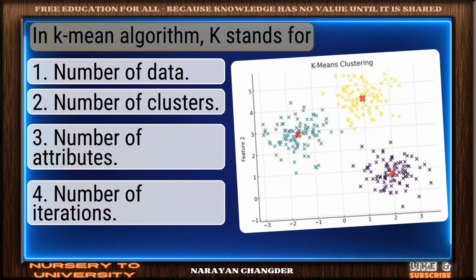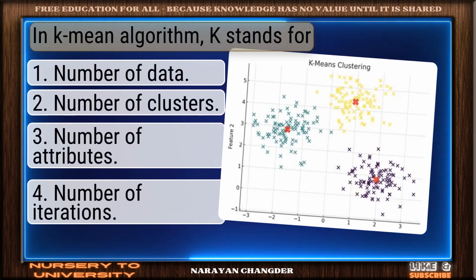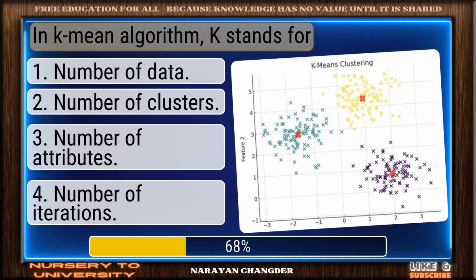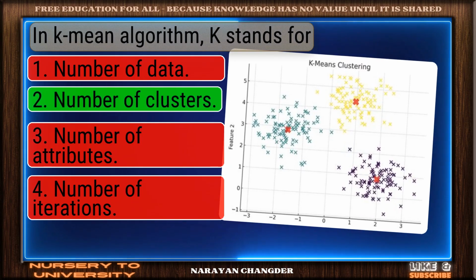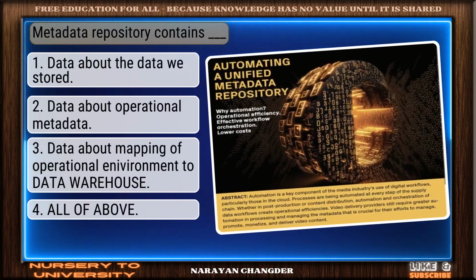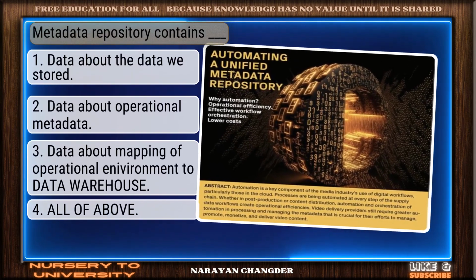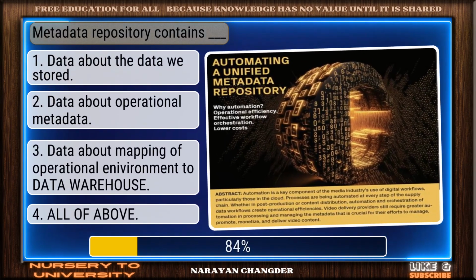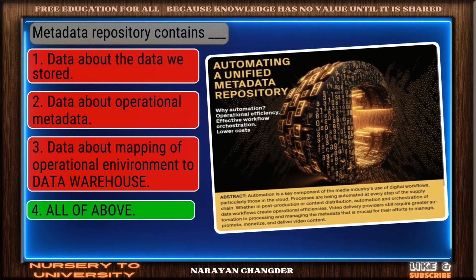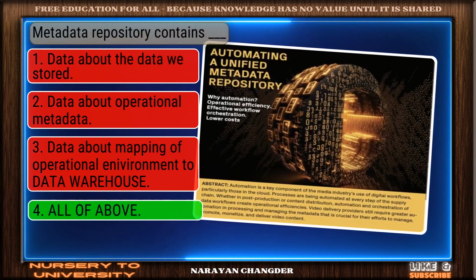Question number 13. In K-means algorithm, K stands for? Well picked. Number of clusters is the correct answer. Question number 14. Metadata repository contains dash. Right choice. All of above is the best answer.